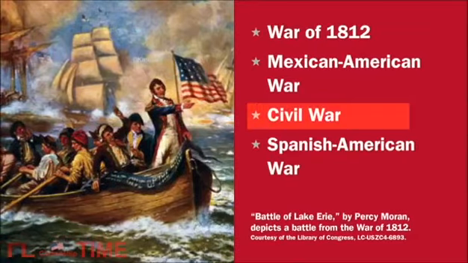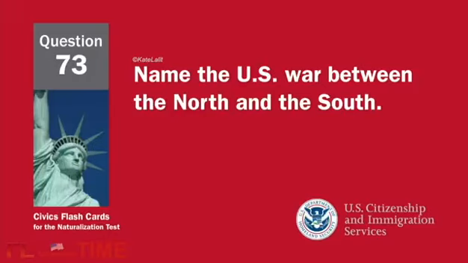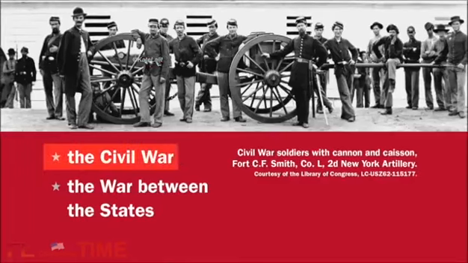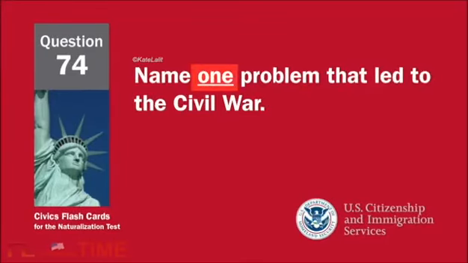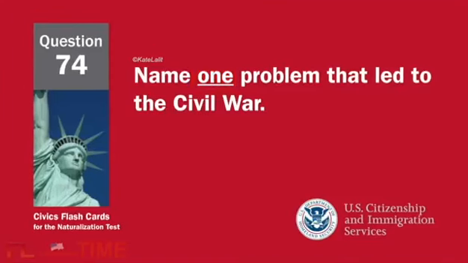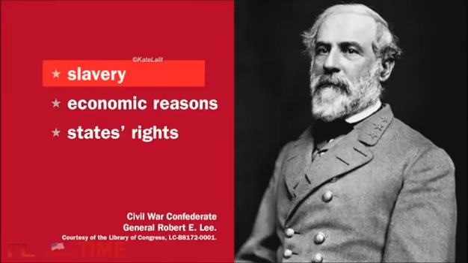Civil War. Name the U.S. war between the North and the South. The Civil War. Name one problem that led to the Civil War. Slavery.